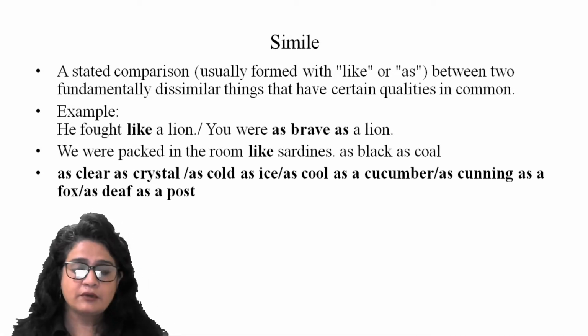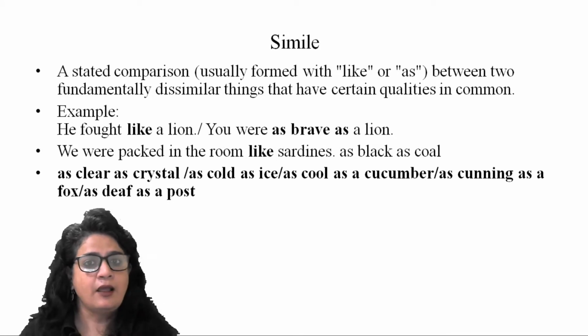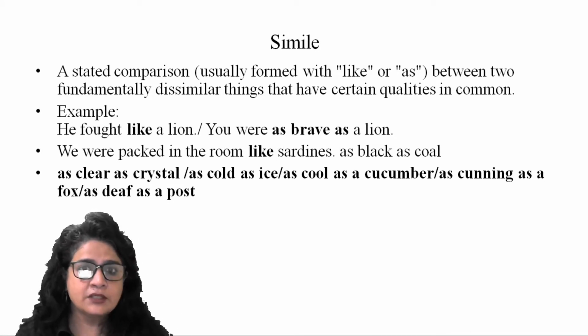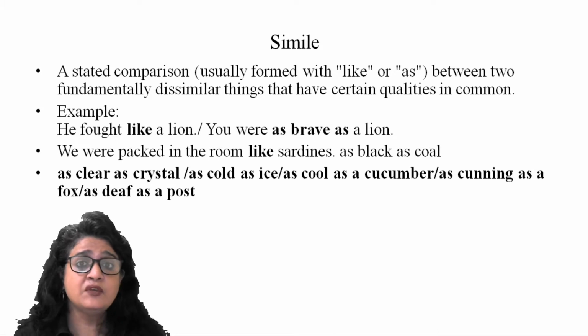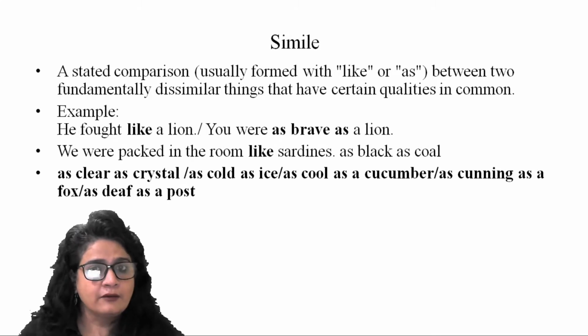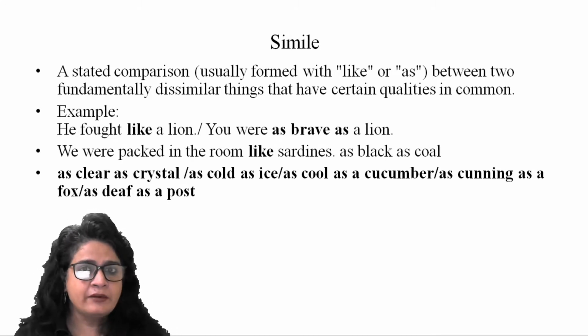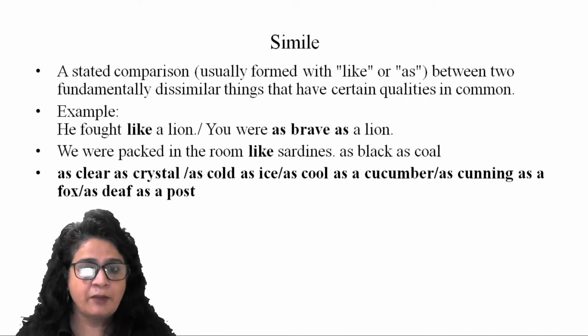So look at the example. He fought like a lion, right? So here, this word is comparing someone's ferociousness or someone's spirit in a fight, in a war, with that of a lion, right? So a man and a lion cannot be compared, right? So they are poles apart.